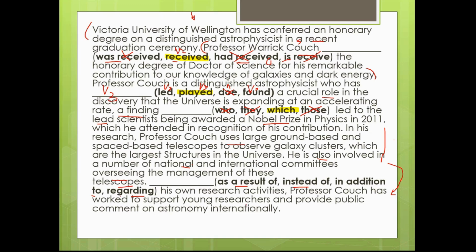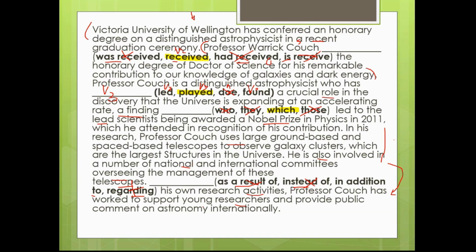Also, after that, we have to read through his own research activities. Professor Couch has worked to support young researchers and provide public comment on astronomy internationally. So, as a result of his own research, they're not talking about any result. Instead of his own research, they didn't say that. Regarding, no, in addition to his own research activities, Professor Couch has worked to support young researchers because he is also involved in this. In addition, it's chronological.